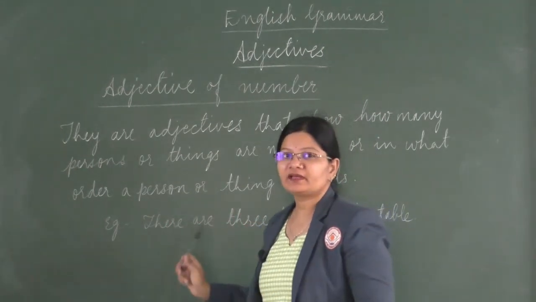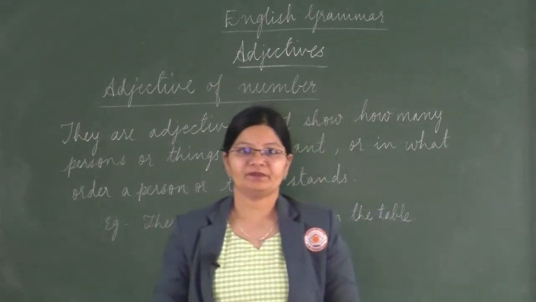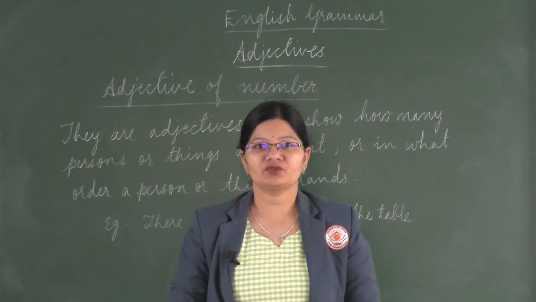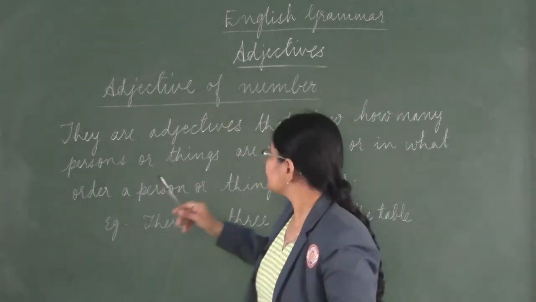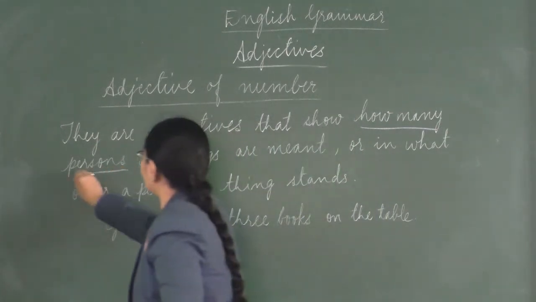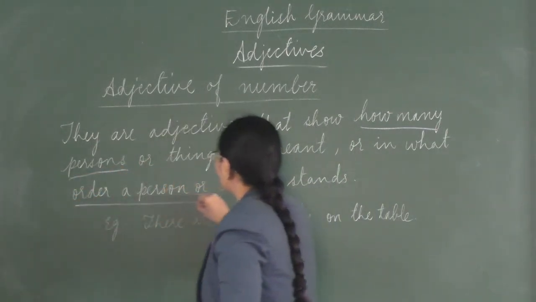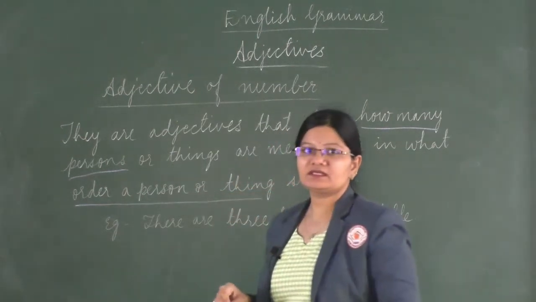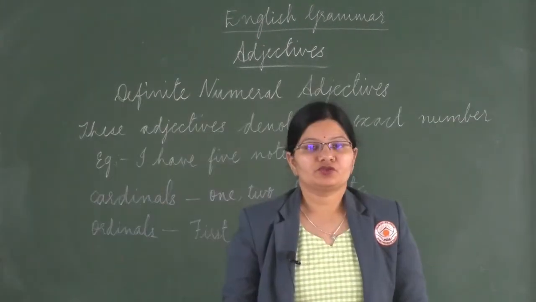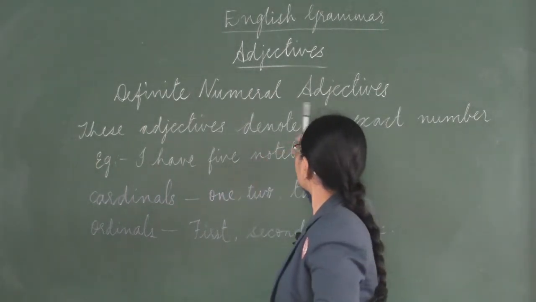For example, there are three books on the table. So kids, I hope you understood the number. It actually tells us how many persons or things are meant, or in what order a person or thing is meant.